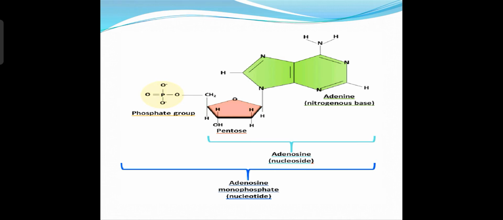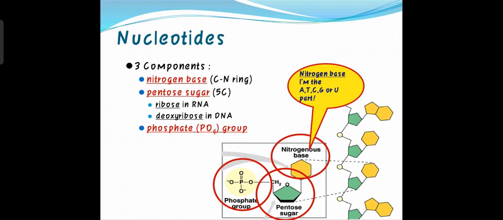Yes, see, the green one is the nitrogenous base, then it binds to the pentose sugar and forms the adenosine, which is one example of nucleoside. Now this combination binds to the phosphate group and forms the nucleotide, which is called the adenosine monophosphate. Okay, so come to the next slide.